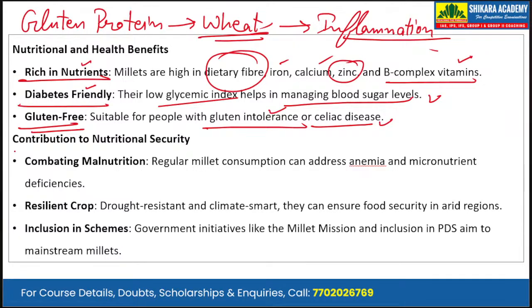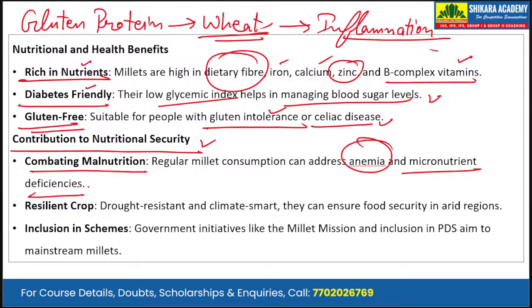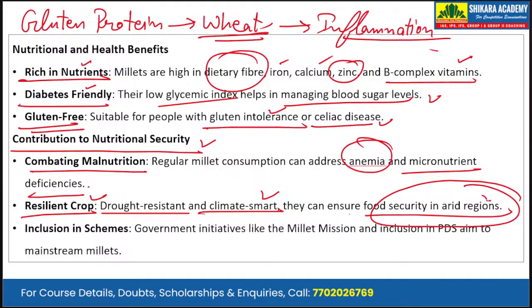Then we have to discuss the contribution to nutritional security. First, combating malnutrition: regular millet consumption can address anemia and micronutrient deficiencies, micronutrients like minerals such as zinc, calcium, and iron. Second, these are resilient crops. They are climate smart, and they ensure food security in arid regions.